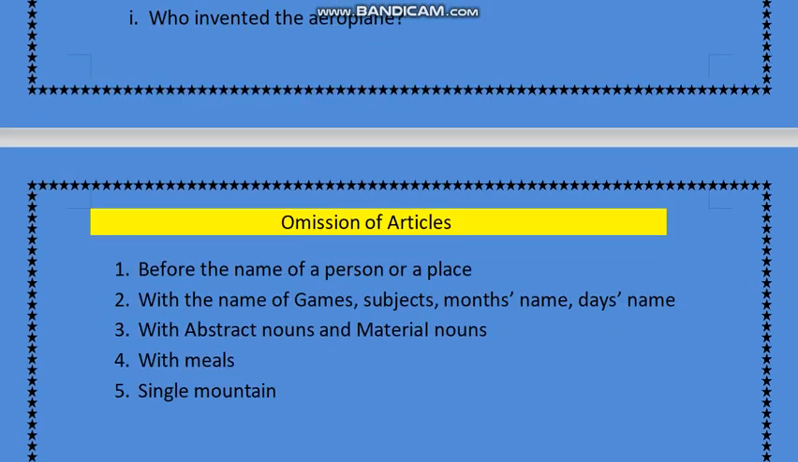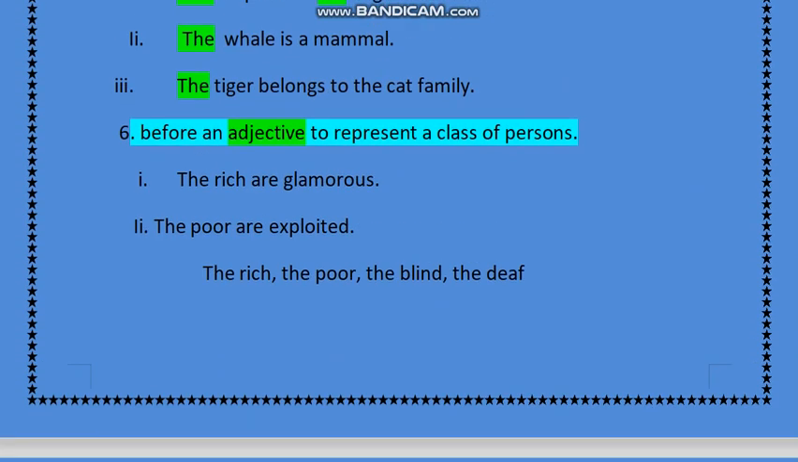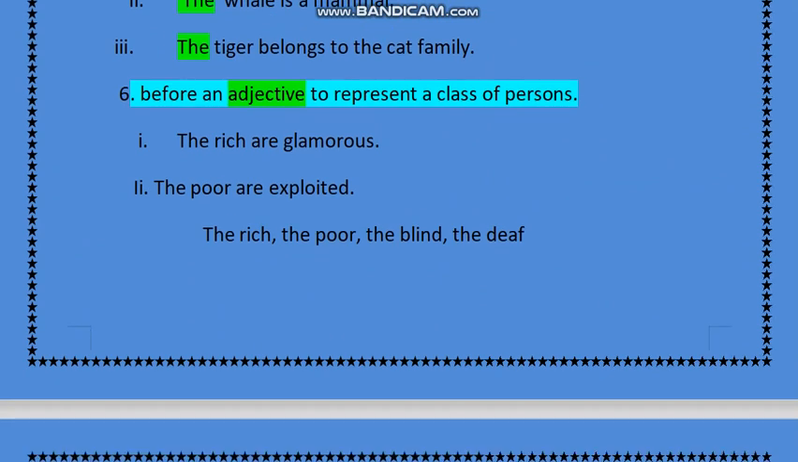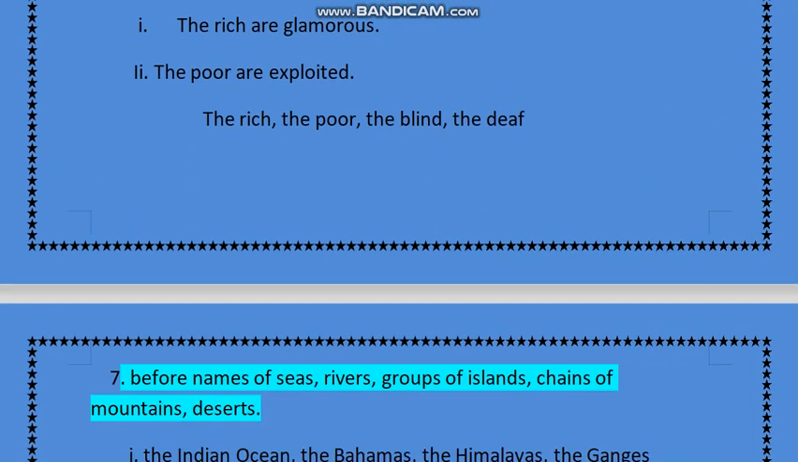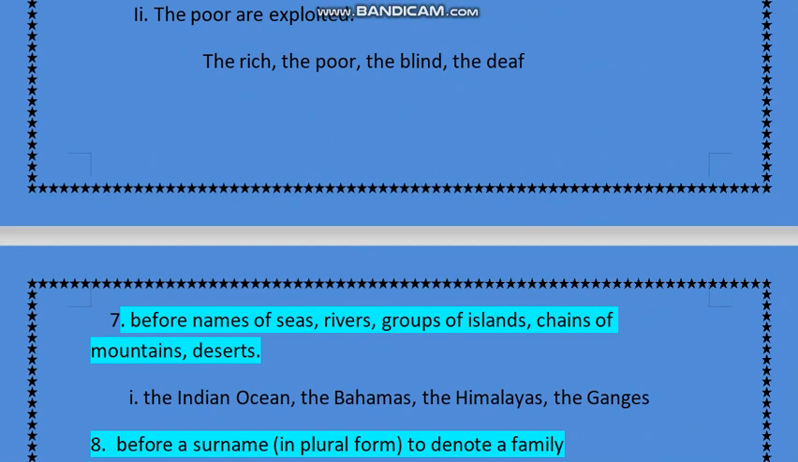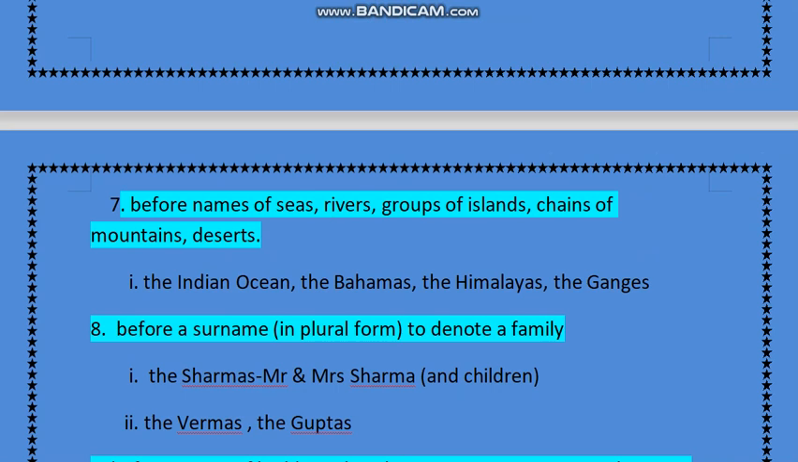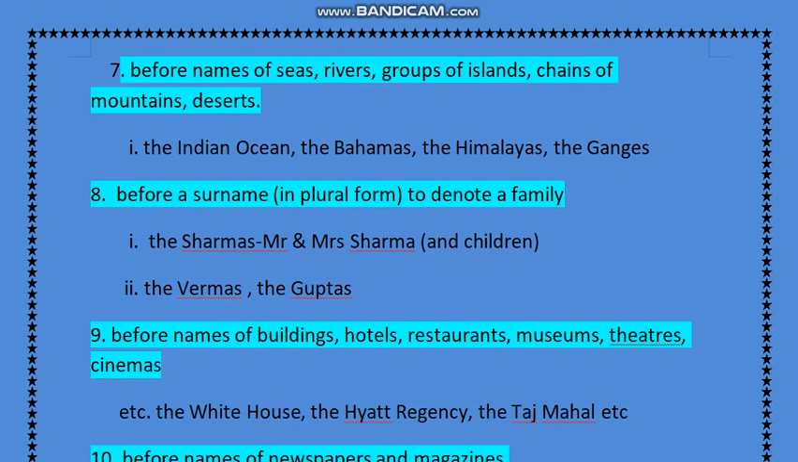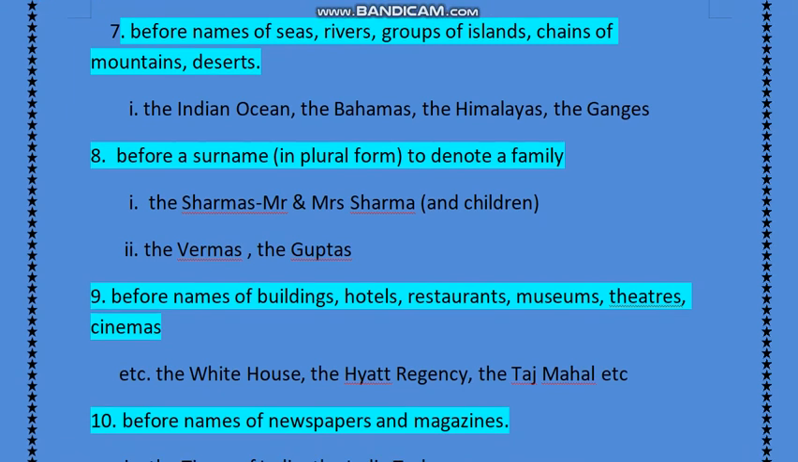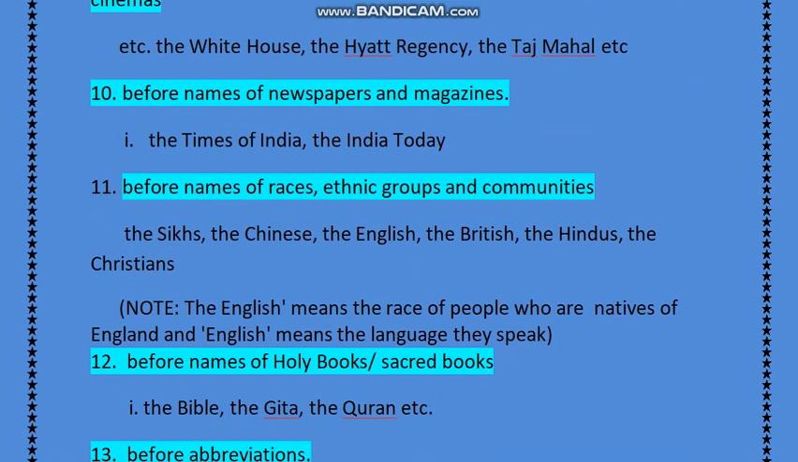So these are the various rules of the article the, where to apply. Be it a noun representing the whole group, or an adjective representing the whole group, with the names of seas, rivers, oceans, groups of islands, chains of mountains, deserts, etc., or the surnames of a family, or the famous buildings, hotels, restaurants, museums, theaters, etc., or the names of newspapers and magazines. So these are the various rules where we have to apply the before the